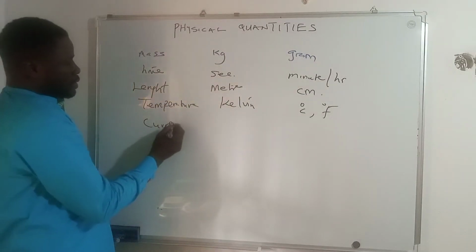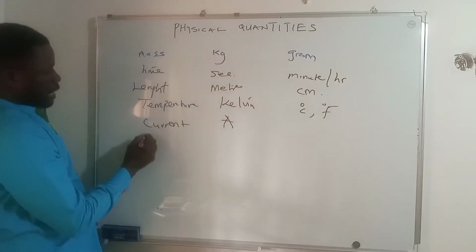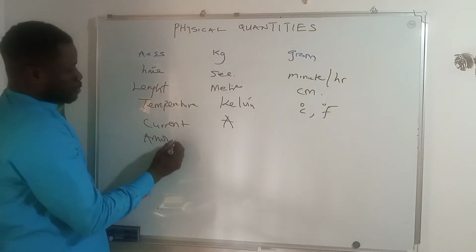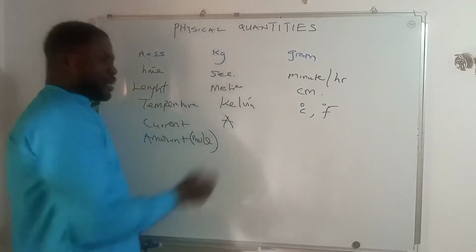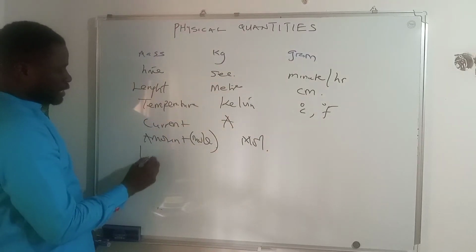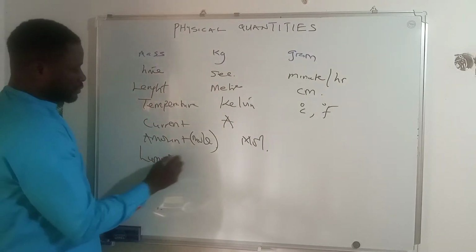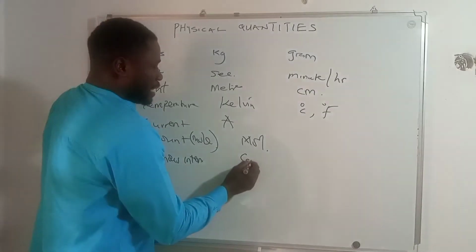Current, the unit of current is in amp. Amount, also known as a mole, the unit is in mole. Luminous intensity, the unit is in candela.